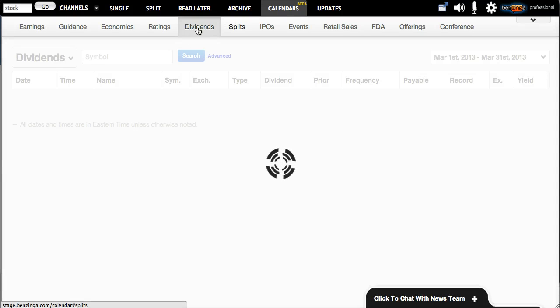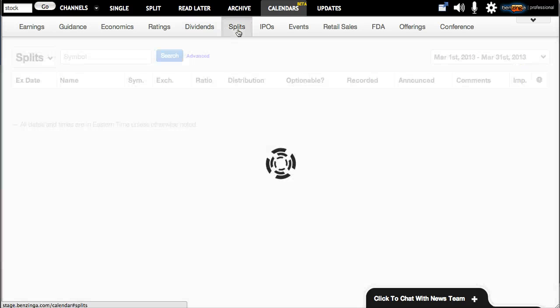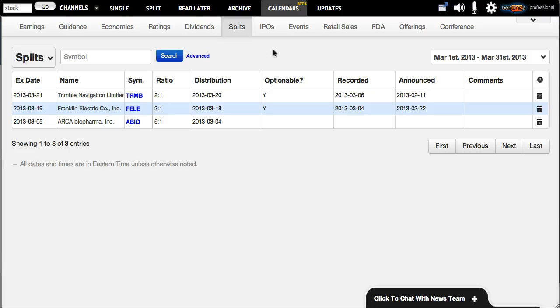Our dividends calendar, there's not going to be anything in here today because there's no dividends, but we also do offer a dividends calendar to show if someone's doing a special dividend or anything of that sort. We also show any of the splits that are coming through, so you can see the data on here if anyone's trading that.